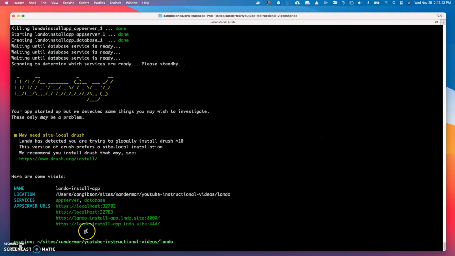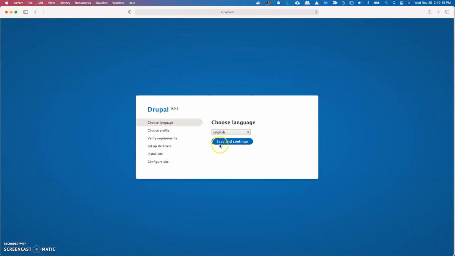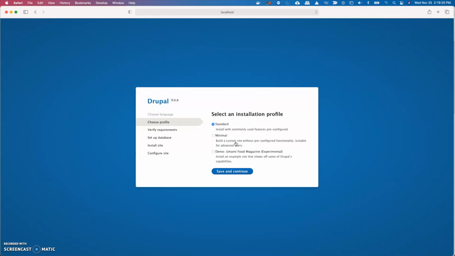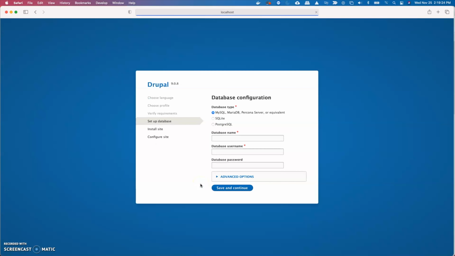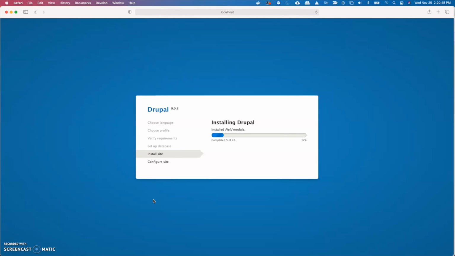Once complete, grab the HTTP URL and go over to your browser and load that page. Run through the installation steps as normal. Select standard, and then enter drupal9, drupal9, drupal9, and change the host to database.